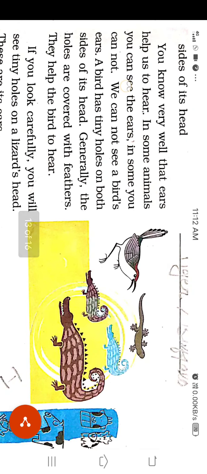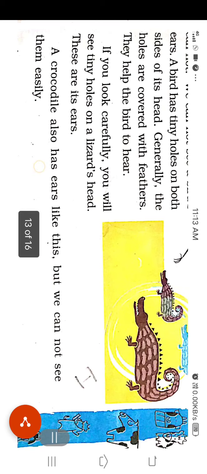You know very well that ears help us to hear. In some animals you can see the ears, in some you cannot. We cannot see a bird's ear. A bird has tiny holes on both sides of its head. Generally, the holes are covered with feathers. They help the bird to hear. If you look carefully, you will see tiny holes on a lizard's head. These are its ears. A crocodile also has ears like this, but we cannot see them easily.